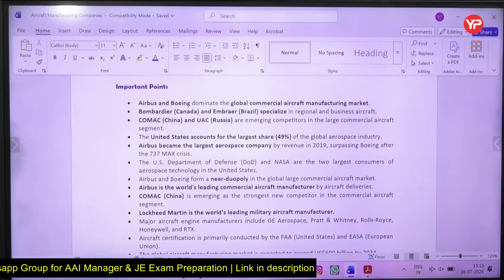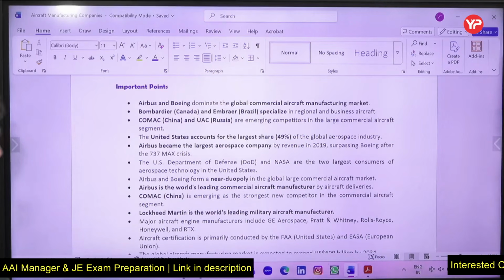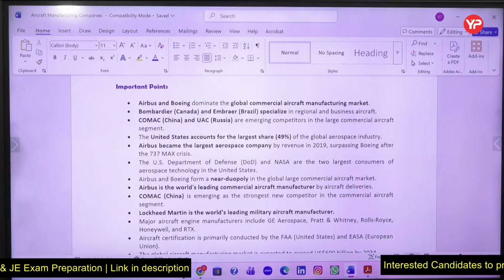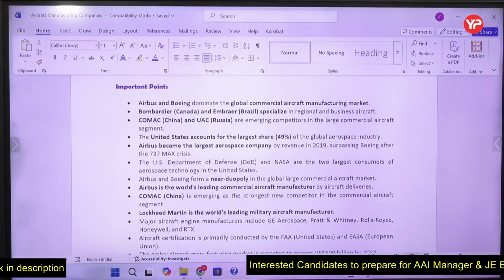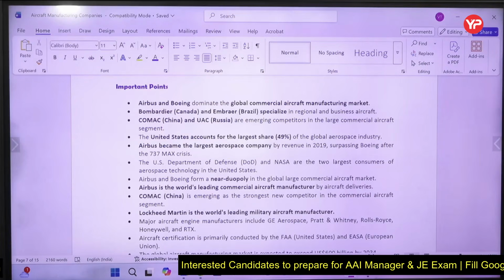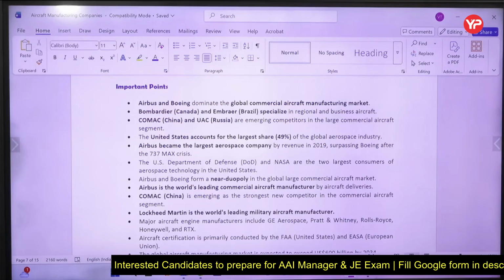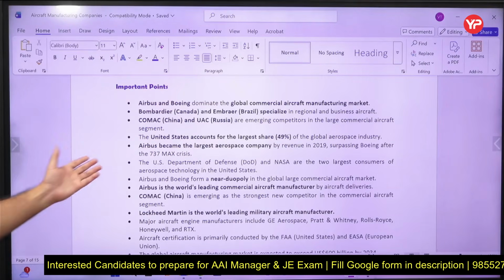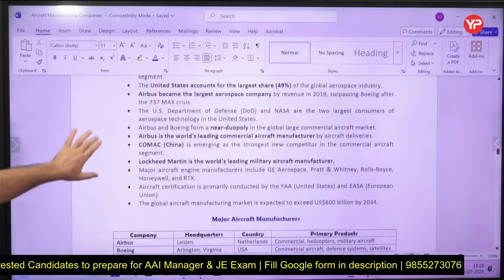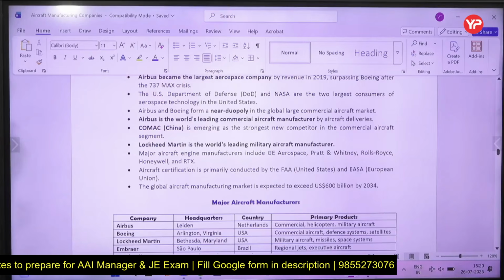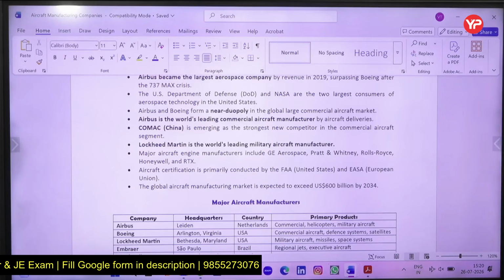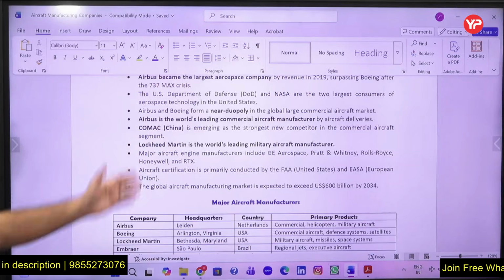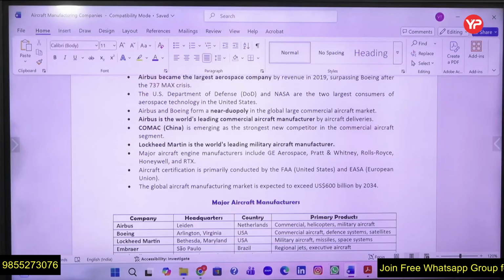Comac and UAC Russia are emerging competitors. United States accounts for the largest share of the global aerospace industry. Airbus is the largest aerospace company by revenue. US Department of Defense and NASA are the two largest consumers of aerospace technology. So Airbus and Boeing effectively have a monopoly; when two companies are there, it is called a duopoly. Airbus is the world's leading commercial aircraft manufacturer, and Lockheed Martin is the world's leading military aircraft manufacturer.